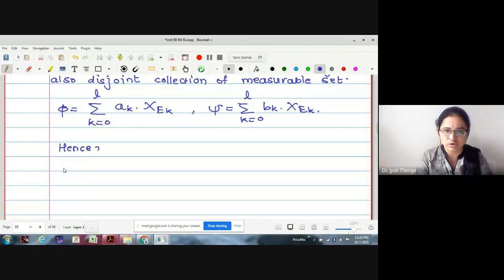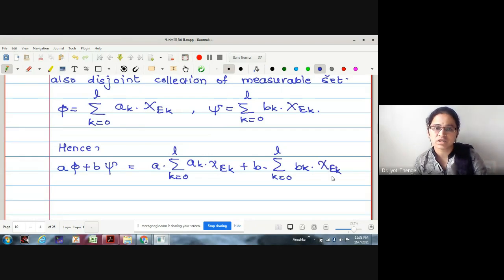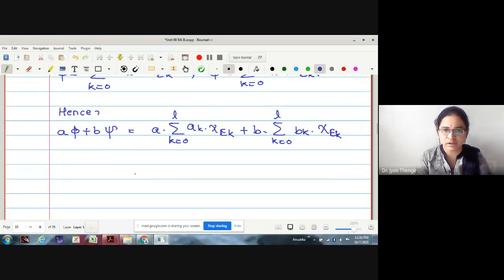Hence, what am I going to consider now? a phi plus b psi. What will be a phi plus b psi? It will be easy for us to take a linear combination now, right? What can I write this linear combination directly as?